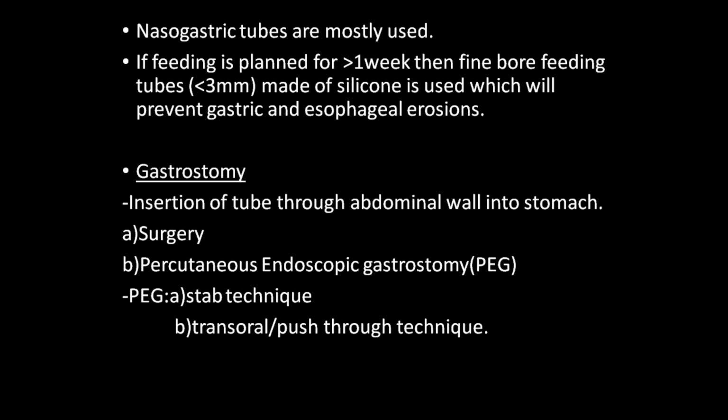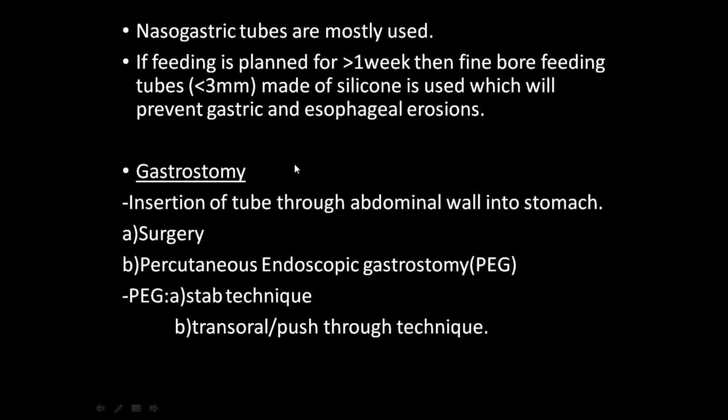But when your feeding is planned for more than 1 week, then you can use fine bore feeding tubes, that is less than 3 mm. The internal diameter of the tube is less than 3 mm, and it is made up of silicon. Okay, next way of giving tube feeding is gastrostomy.